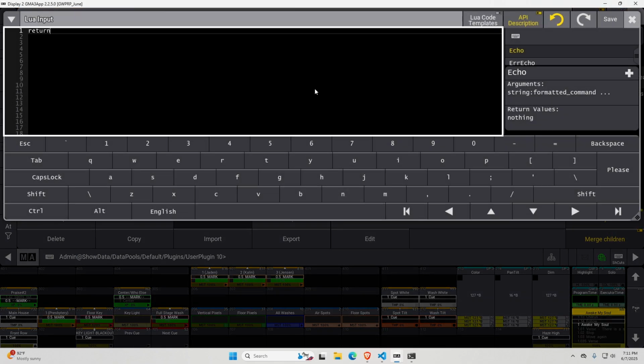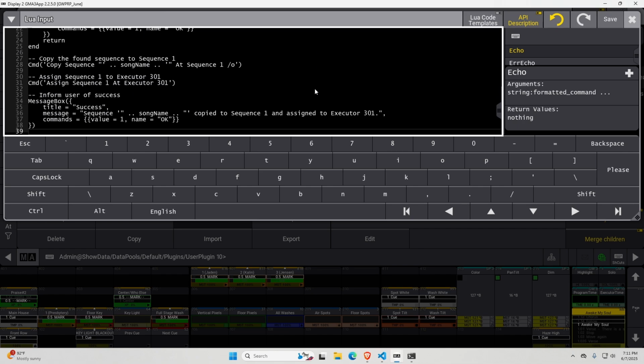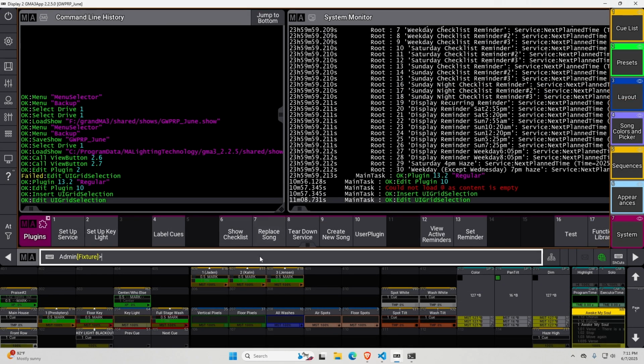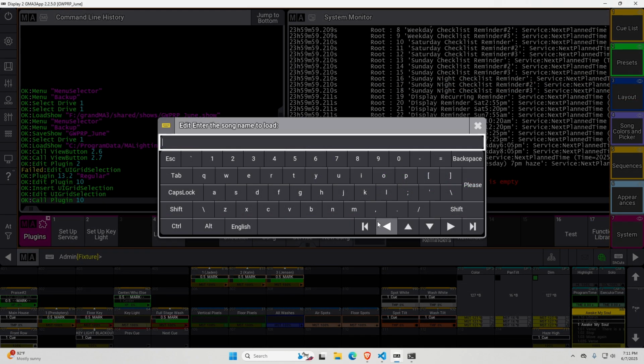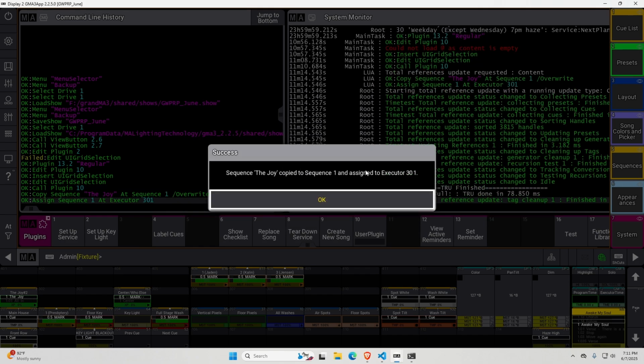I'll have to first put in return function, then paste it, and then end. And let's see what happens. Song name. Oh, wow.